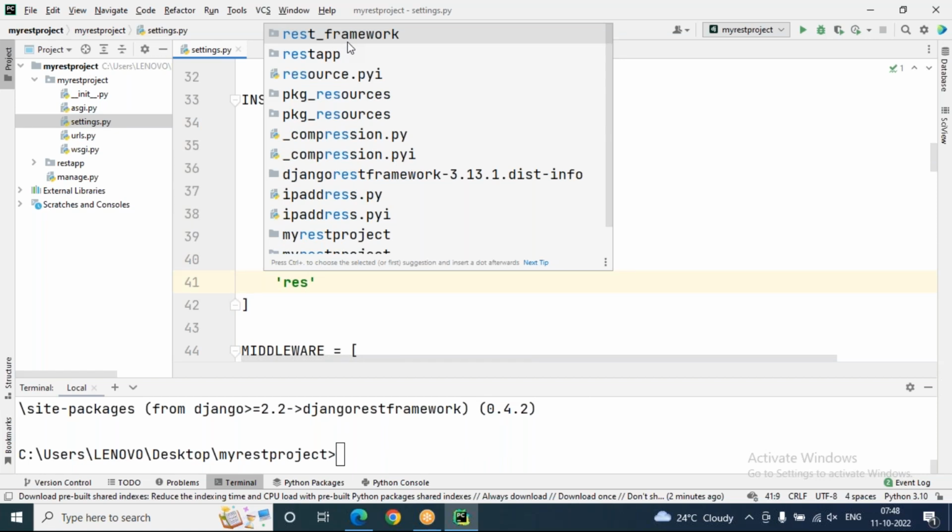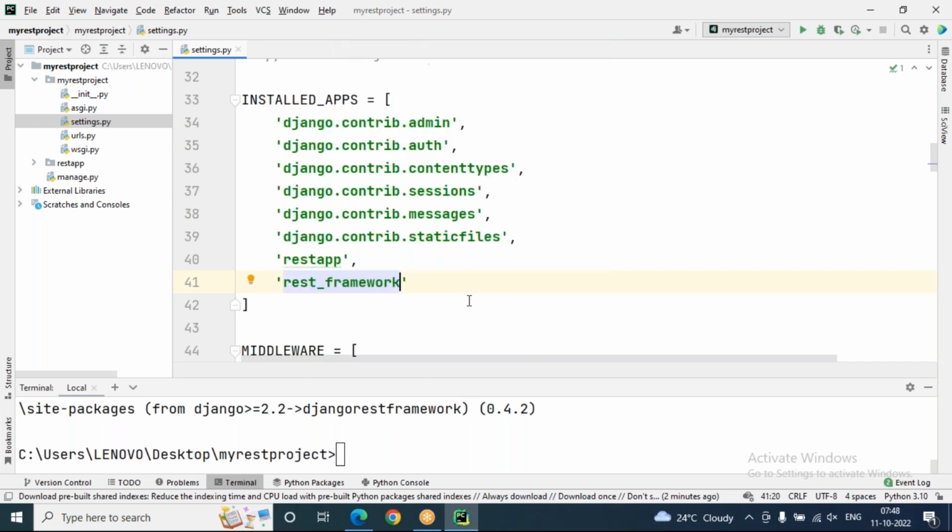Whenever we install REST API in your project, IntelliSense automatically suggests rest_framework. This is compulsory for every application from now on, along with your application, because you are working with REST API along with the Django project. So this is the setup of REST API.